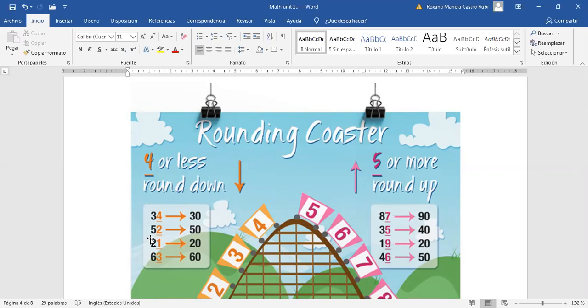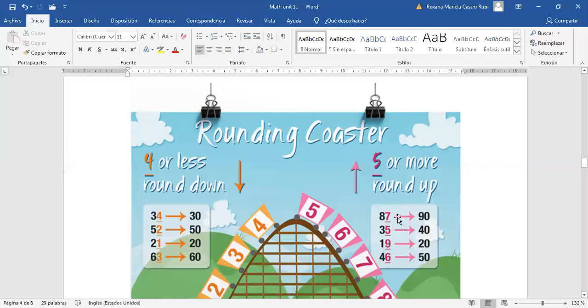Now the number 52, David. If I say round it to the nearest 10, how will you round it? To 60 or 50? 50. Right, excellent. Now, Kenneth, the 21. If I say round it to the nearest 10, do you round it to 20 or 30? 20. Okay, why, Kenneth? Because it's less than 5. Exactly.